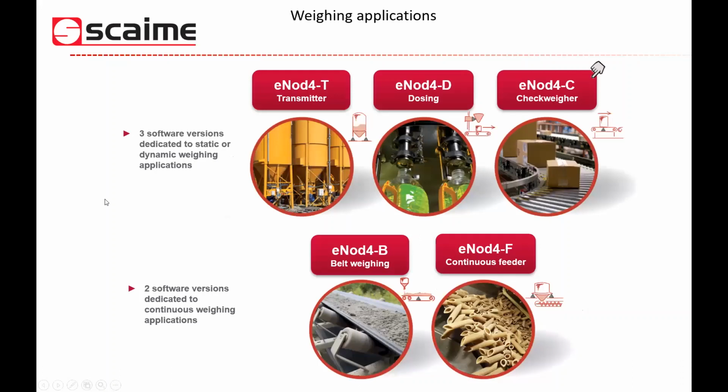Okay, last slide to summarize the different versions available of eNode 4 firmware. So five firmware available: the T version, transmitter for static weighing; the D version for batch dosing, batch filling solutions, so that can be used for packaging solutions; the C version for check weighing, dynamic weighing on a conveyor, or even grading, sorting solutions that we will see today during this training; and two versions dedicated to flow rate control,